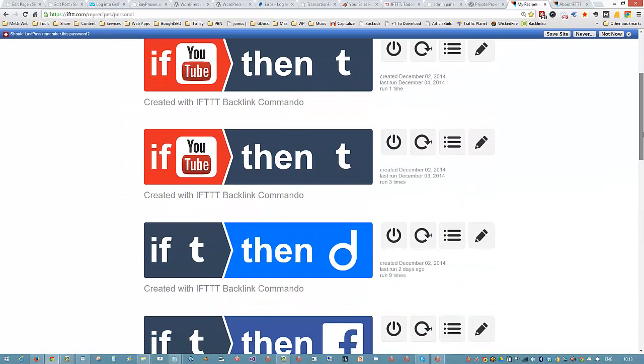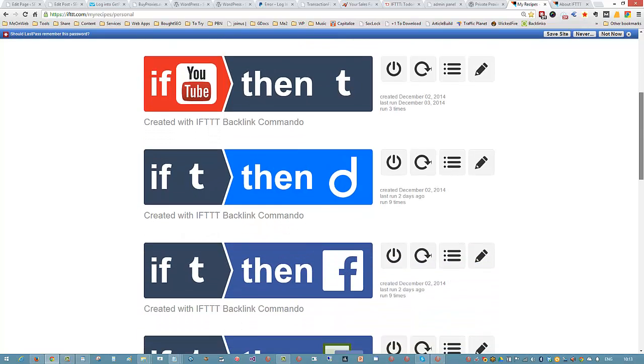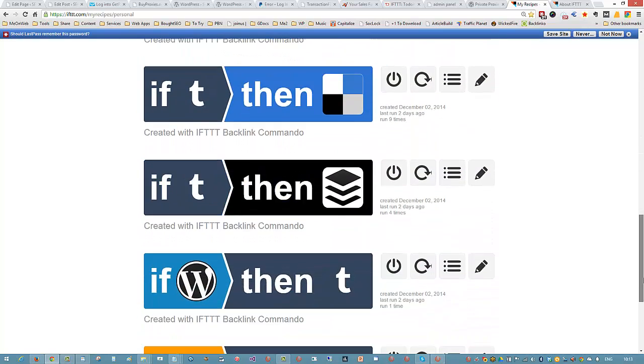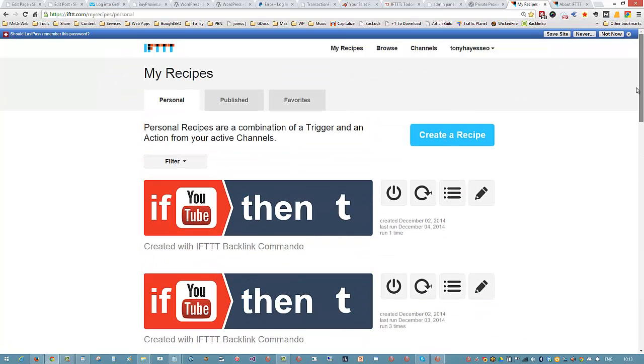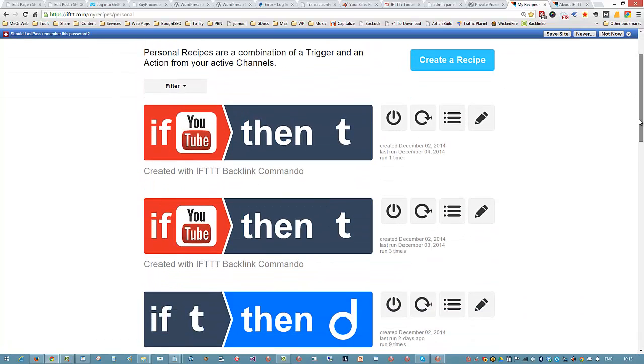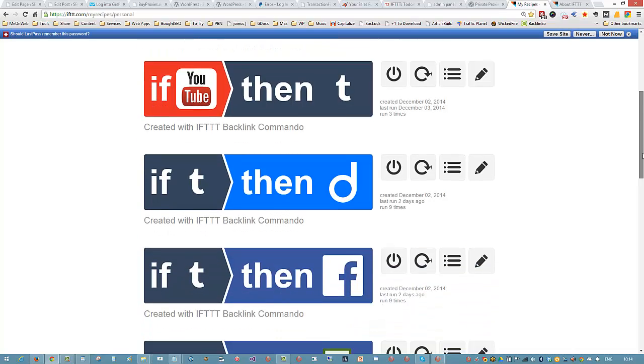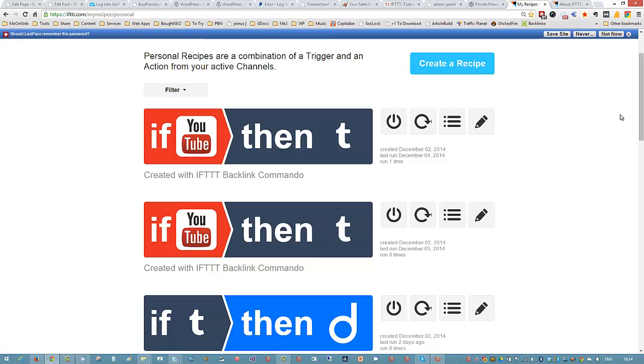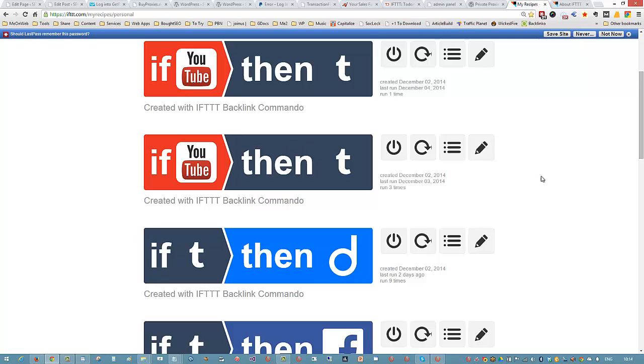Now, once those recipes are created, it's going to look something like this, okay? We're giving you 6 pre-built SEO strategies, or recipes as IFTTT call them. And you've got a choice of which ones you want to use. I mentioned before, it's in the members area. I'm going to give you an overview of every single strategy in there, when to use it and how to use it. For example, this one here is one I call the Tumblr power feed strategy.